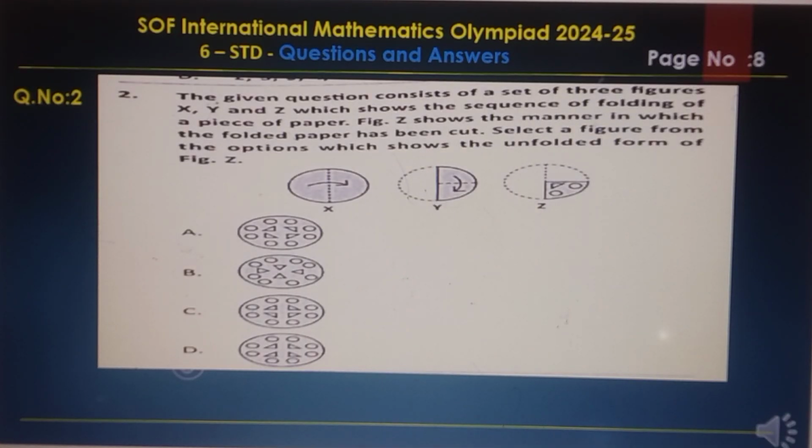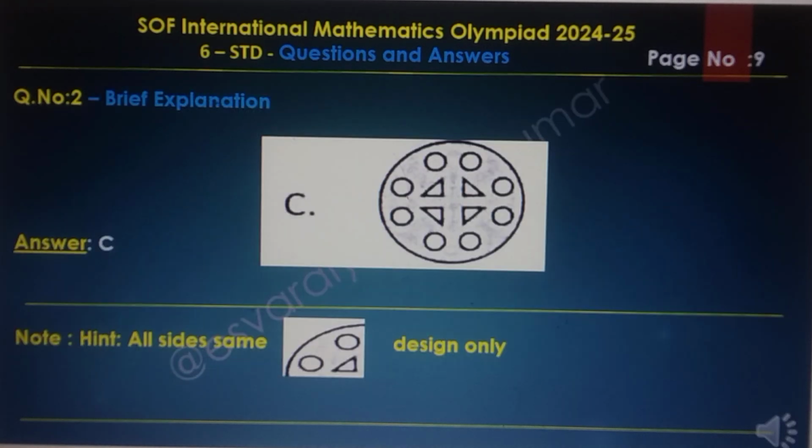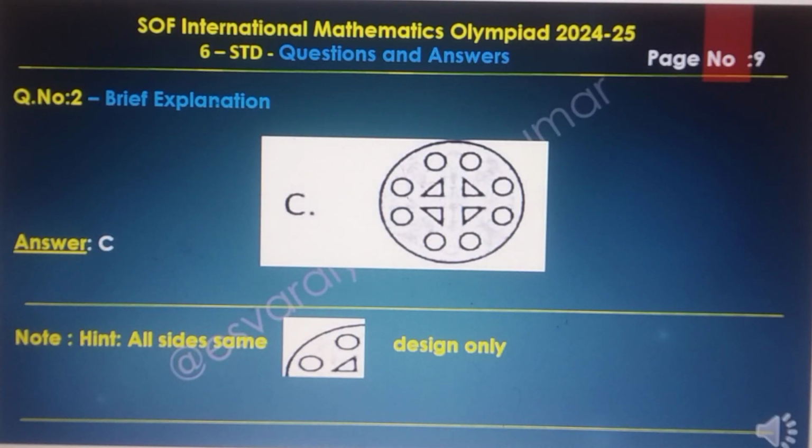Question number 2. The given question consists of a set of 3 figures X, Y and Z, which show the sequence of folding of a piece of paper. Figure Z shows the manner in which the folded paper has been cut. Select a figure from the options which shows the unfolded form of figure Z. Options A, B, C, D are given along with X, Y, Z. The answer to this question is C.